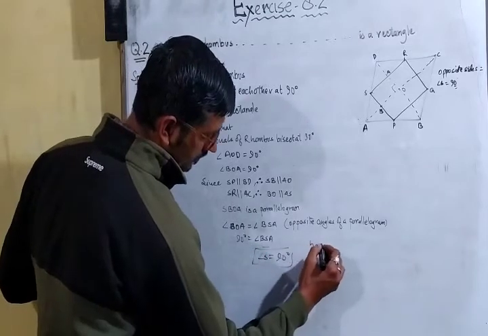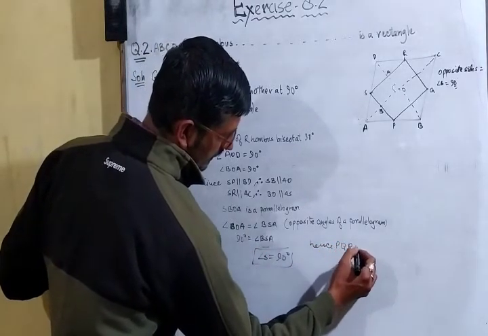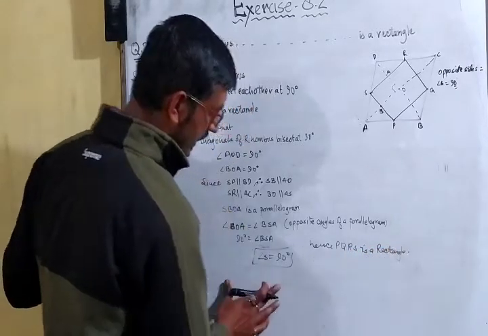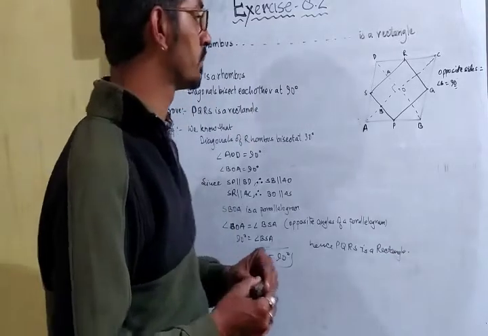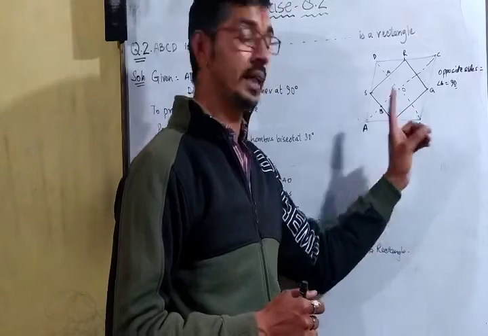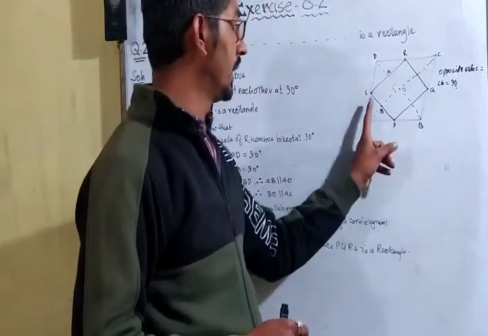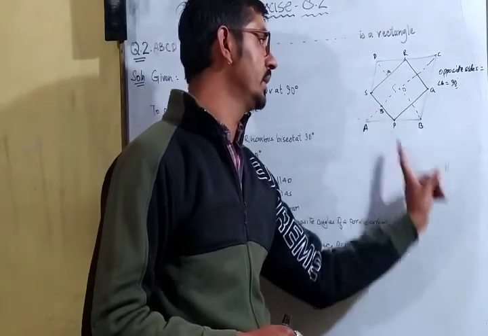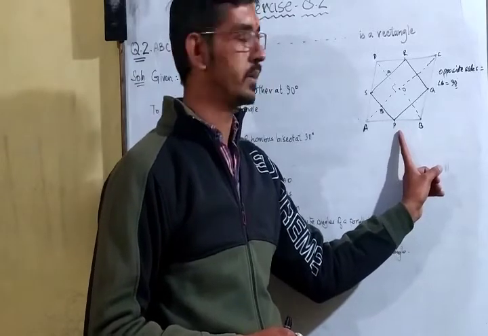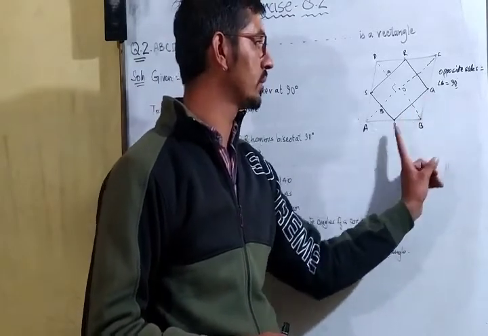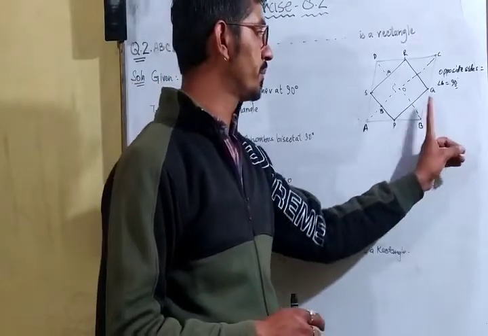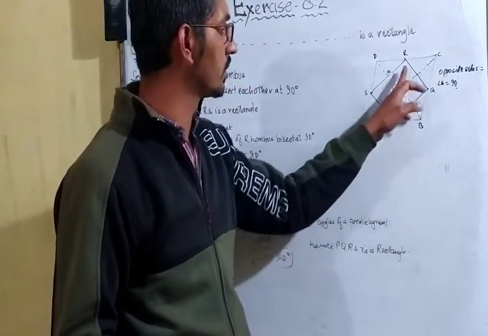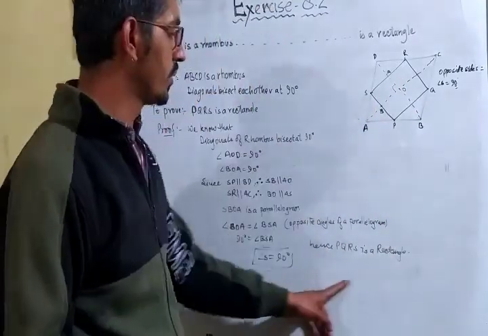So hence PQRS is a rectangle. हमने एक एंगल 90 डिग्री प्रूफ कर दिया and we know that rectangle is a special type of parallelogram and S will be equal to Q, and since RQ is parallel to SP, so Q will be equal to P. That means the co-interior angles, so ये 90 है तो ये भी क्या होगा 90 होगा, because the sum of P and Q will be 180 degree, so it will also be 90 degree. So if this is 90, so this will be of 90 degree. So hence PQRS is a rectangle.